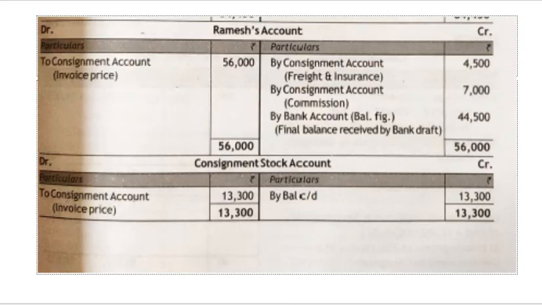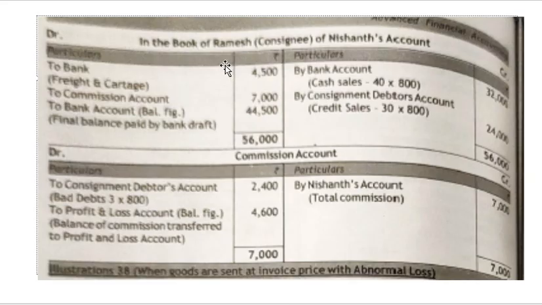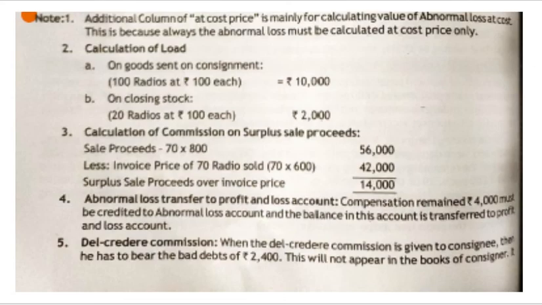Next, in the books of the consignee, we are recording for Ramesh. So in his books we'll prepare the consignor's account, so it will be to bank account. Here, credit sales as well as cash sales are made as per the question. If you read the question, we will understand it.